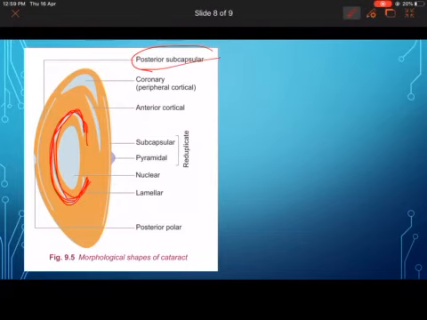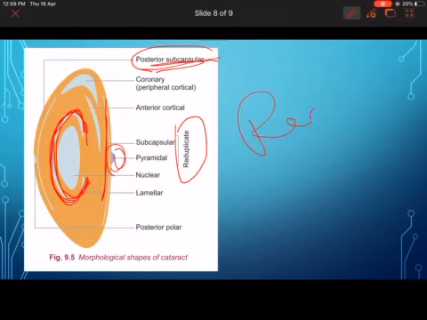Then posterior subcapsular cataract, just below the capsule, forming a cataract. Posterior subcapsular is nothing but a part of cortical cataract. Then coming to reduplicate cataract. Reduplicate cataract is a formation of duplication of cataract. For example, there is a formation of a pyramidal cataract, then a clear lens. There is a formation of a subcapsular cataract, then a part of clear lens, then once again forming cataract. Such kind of cataract is called reduplicate cataract. Duplicate formation.